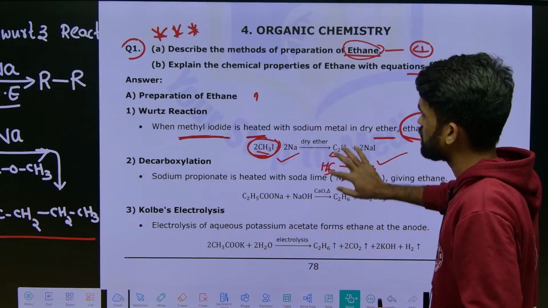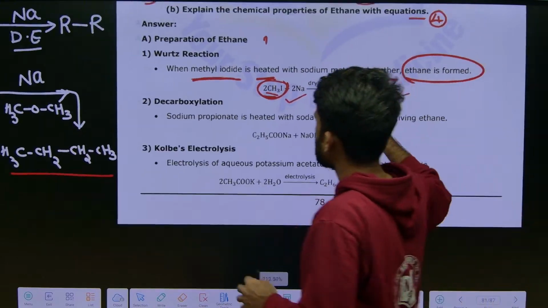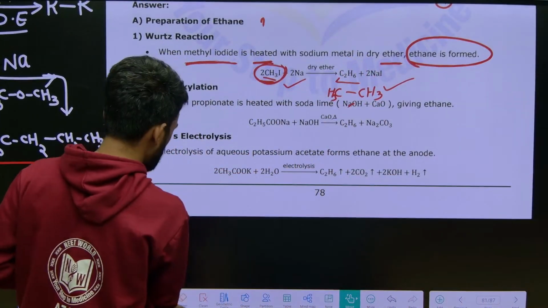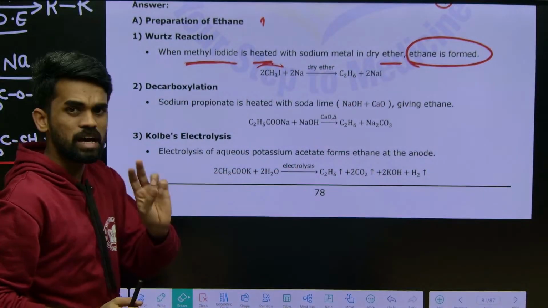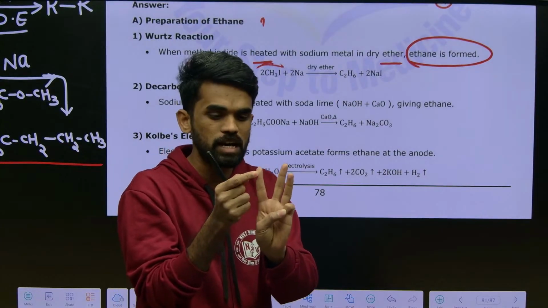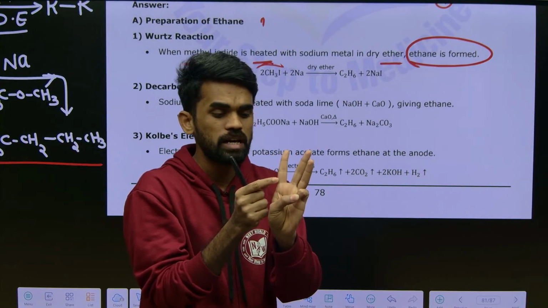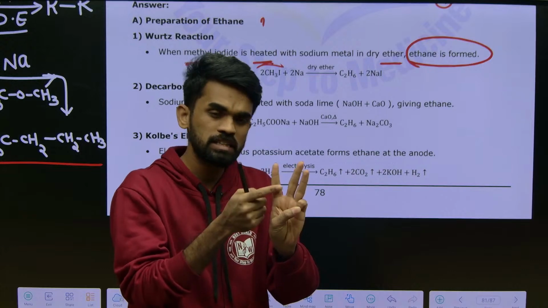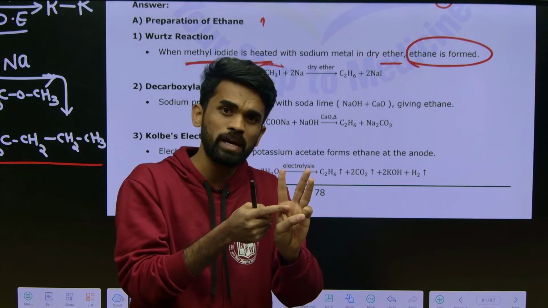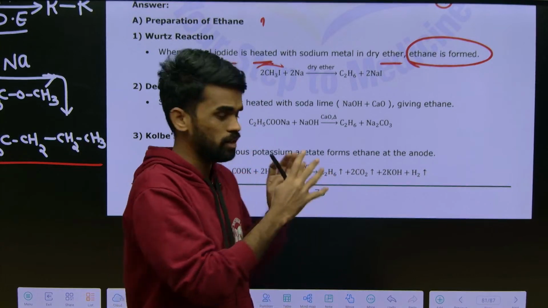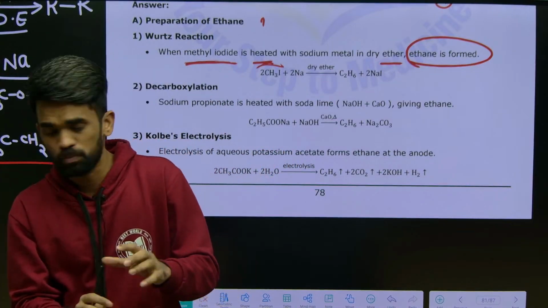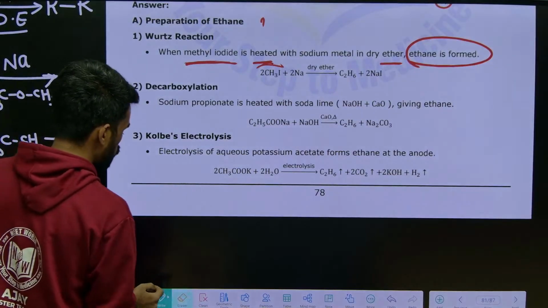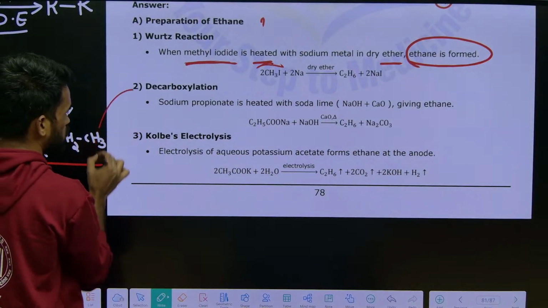The next reaction here is decarboxylation. So what do we mean by decarboxylation? Again, let us take it separately and we will understand it. See, there are only 3 reactions you need to remember. First one is Wurtz reaction, next decarboxylation, next Kolbe's electrolysis. These are the 3 reactions used to prepare our ethane here. In this particular exam you need to mention these 3 reactions and you will get good marks here. Since it is a 4 marks question only, it is enough to mention this many reactions.